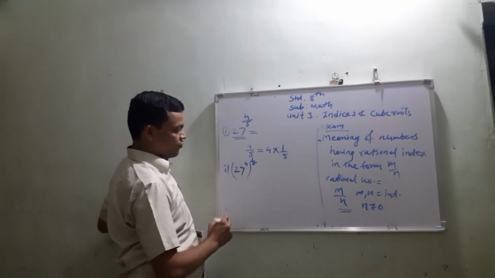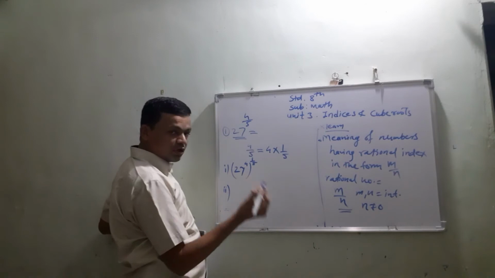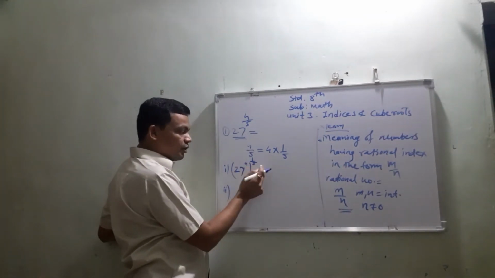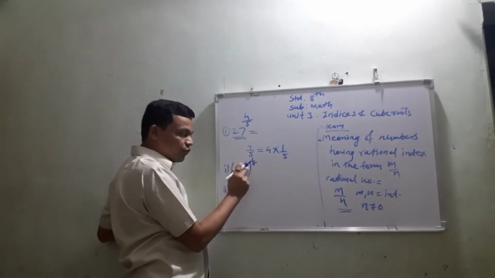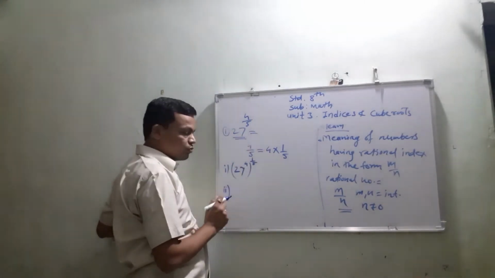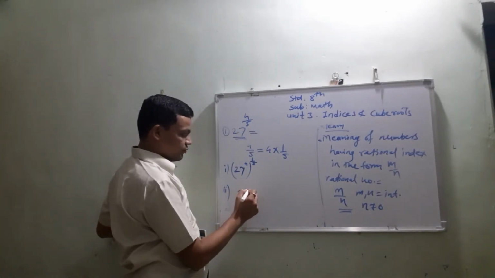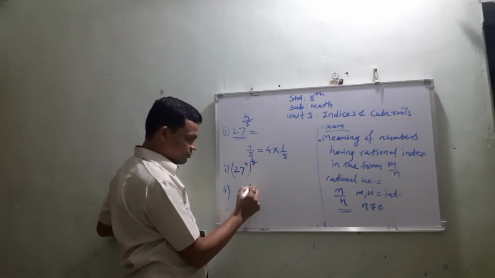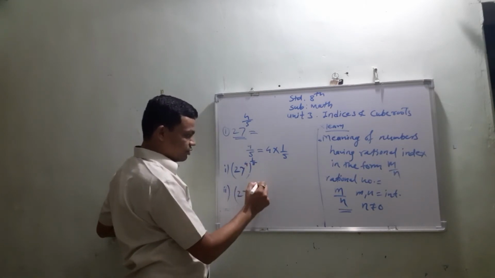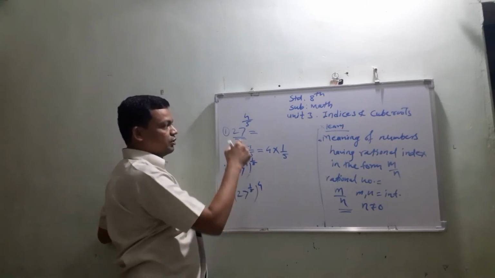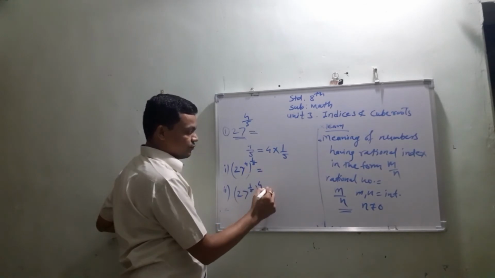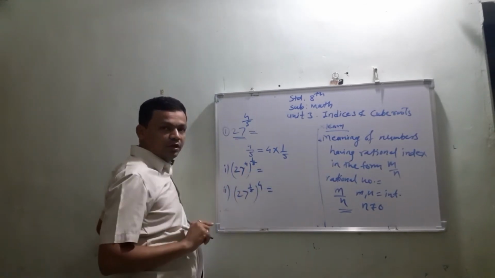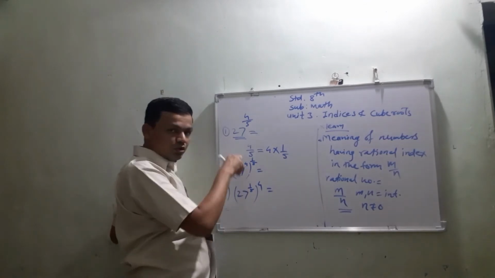In the second form you just alter these values: the outside value 1 upon 5 is taken inside, and the value 4 is taken outside. See, 27 is taken inside, that is, 1 upon 5 raised to 4. This value has two meanings. First you should understand this.